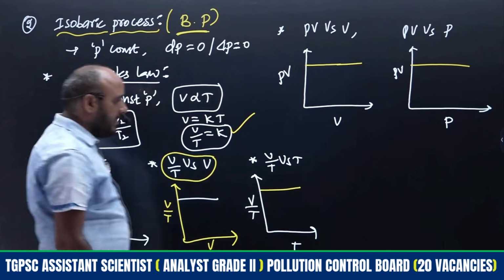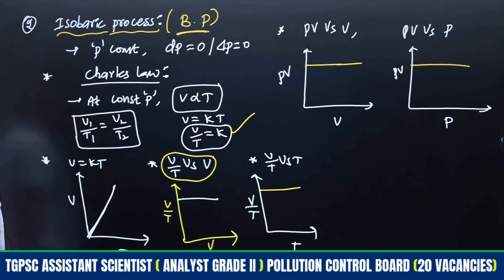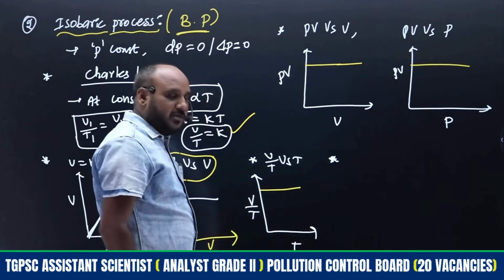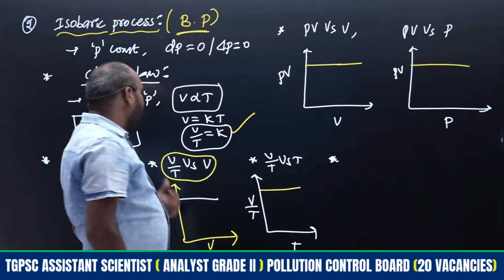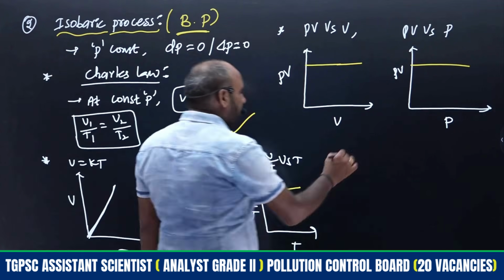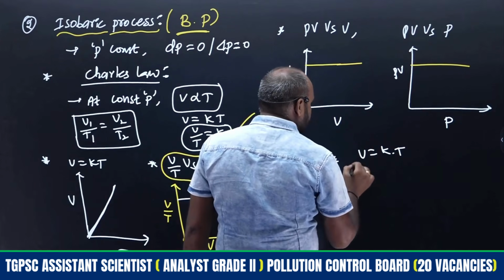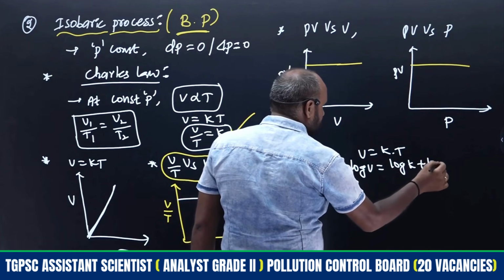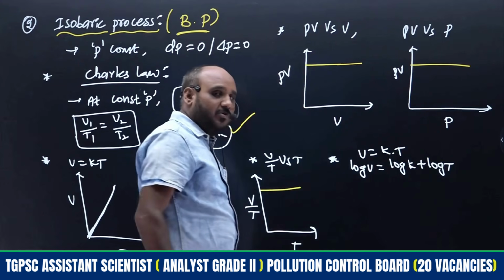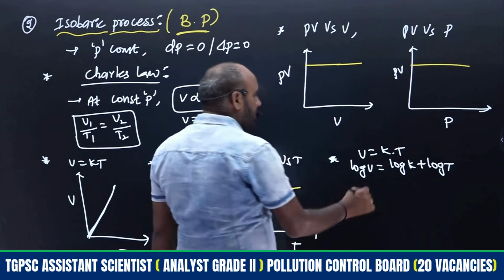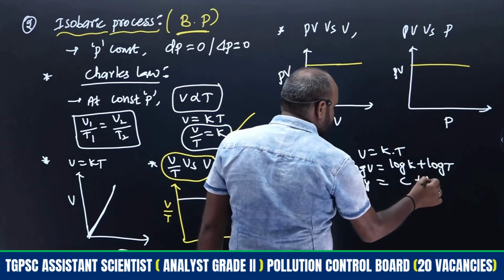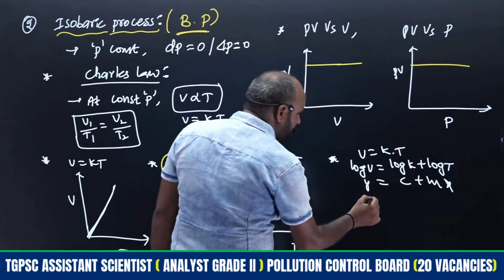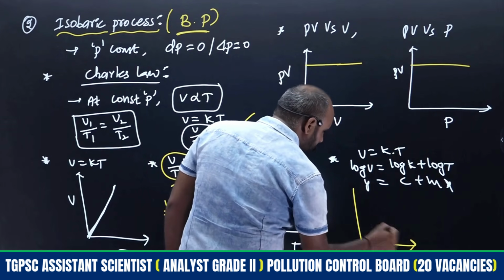Coming to the part here, as temperature is there, volume by T remains what? Constant only, right? In addition to these three plots, one more plot we will get. What is meant by that one more plot? Applying logarithm, right? So V is equal to K into T. By applying logarithm, log V is equal to log K plus log T. Log A into B formula, directly I am going to write log K plus log T. This is in the form of Y is equal to C plus M into X, where M is equal to 1 only. So hence we will get one more plot by taking logarithmic values, right?